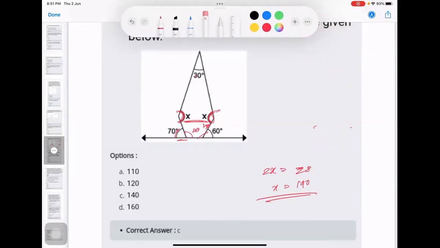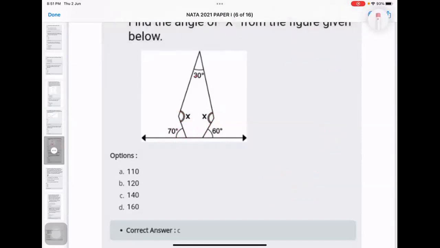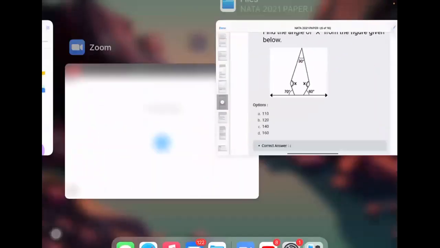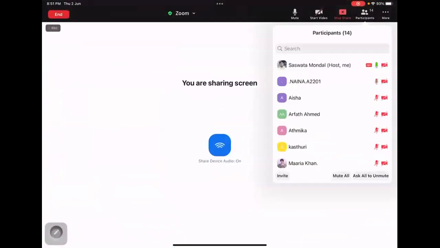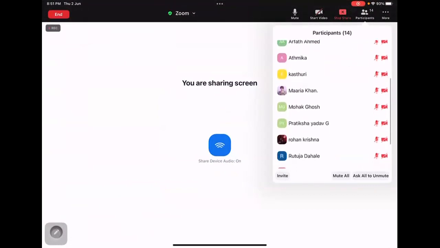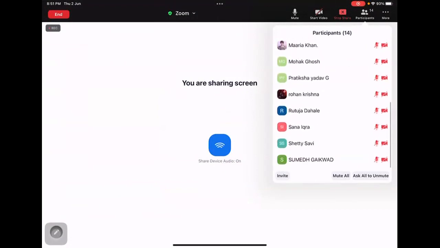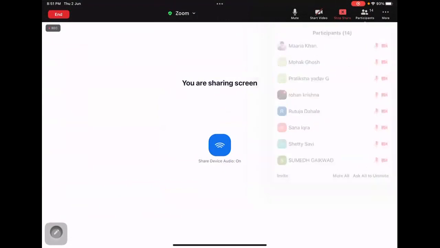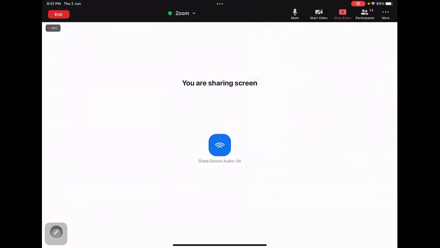I can expect at least from some students, I don't know why, was it a hard question? This is from 10th standard, right? Huh? Nana and others, what happened? Who else is there? Aisha, Arfat, Apnika, Kasturi, Maria. Okay, Mog joined, Pratiksha, Rohan, Rutuja, Sana, Savi, Shumed. Everyone who is here is quite active. There shouldn't be any problem in answering this question.